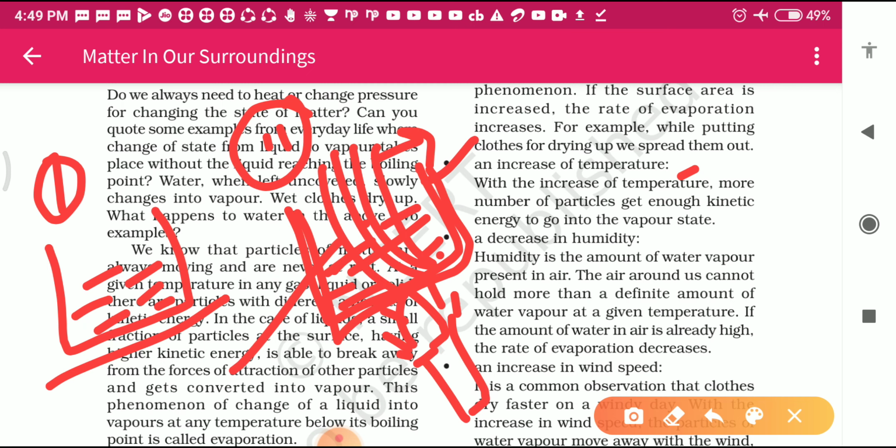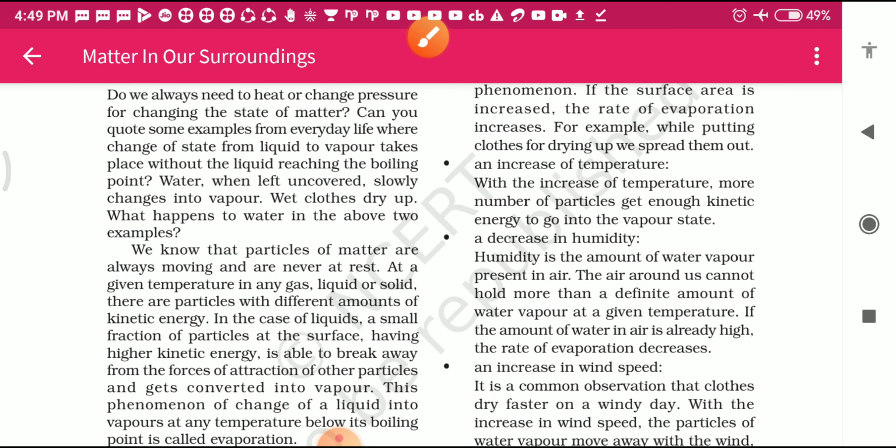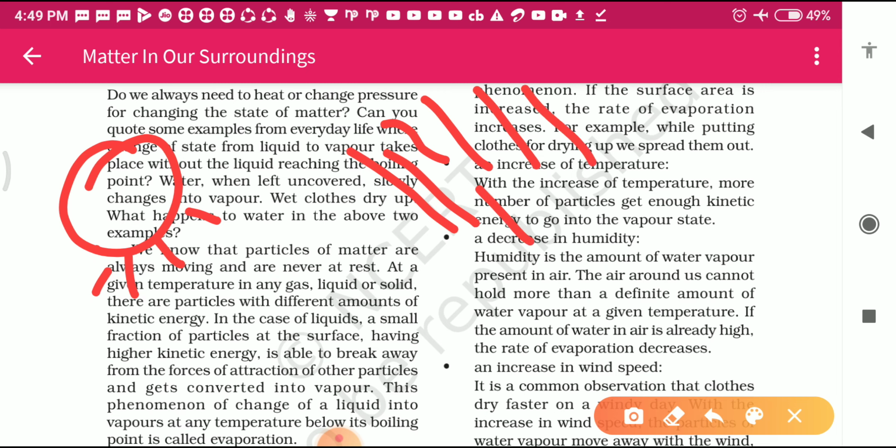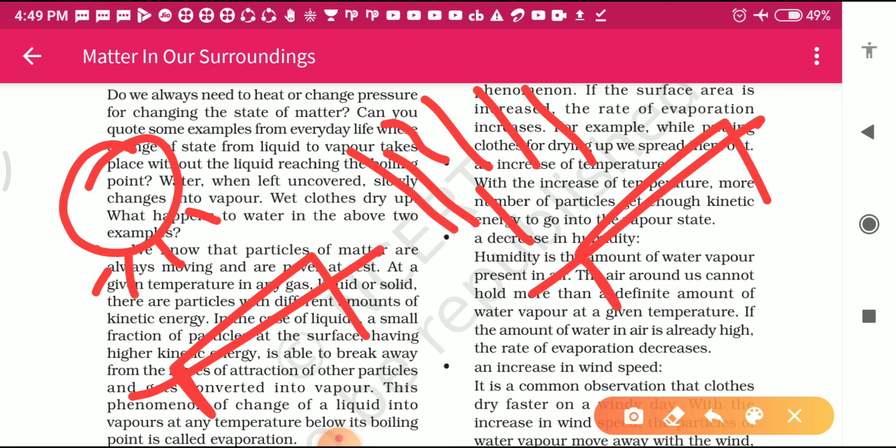Okay, students, I will give you another example of this. Suppose this one is a sunny day, and here is a rainy day, and you spread the clothes on both days. Which one will dry faster? This one will dry faster as compared to this one.